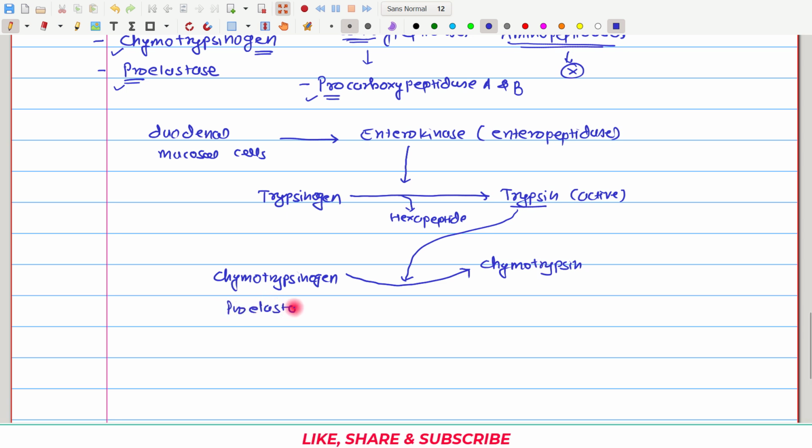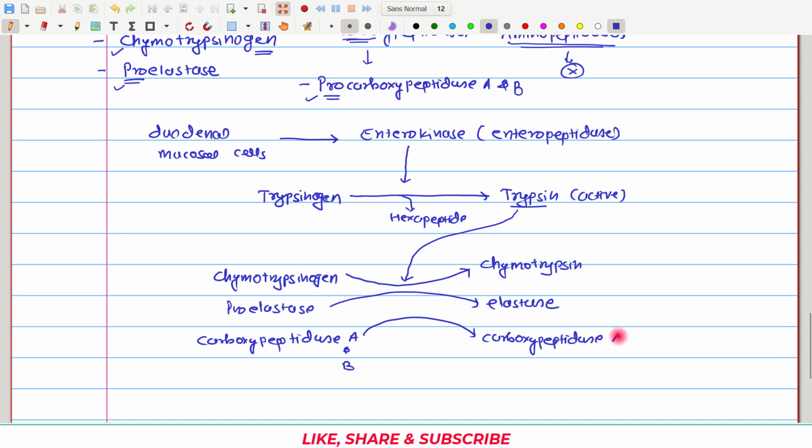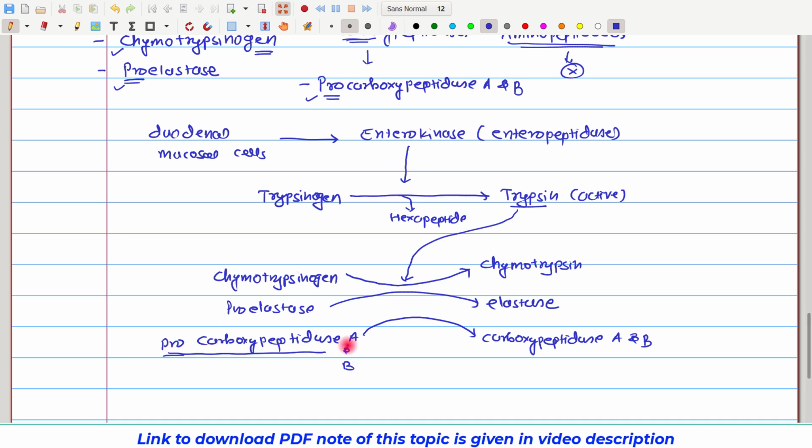Proelastase to elastase, and procarboxypeptidase A and B to carboxypeptidase A and B. All of these three are activated by the common enzyme, that is trypsin.